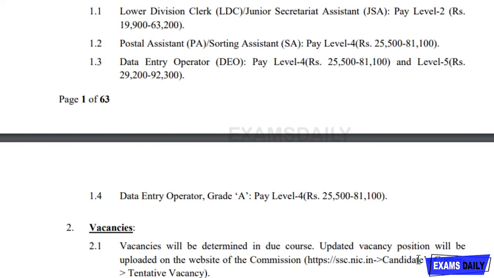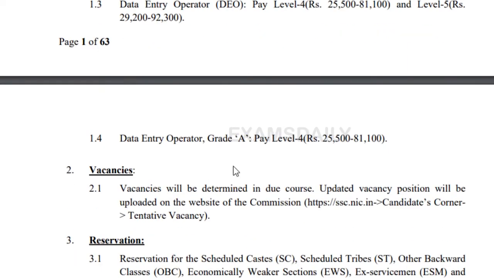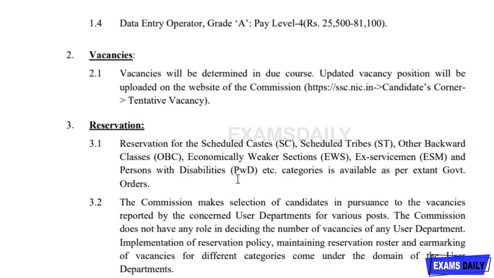First of all, the pay scale. They have given the pay scale, and it changes for each post: for Lower Division Clerk, level 2 pay scale, for Postal Assistant level 4, for Data Entry Operator level 4, and for Data Entry Operator Grade A, pay level 4. And the vacancies will be determined in due course only. So they have not yet given the approximate vacancy details.